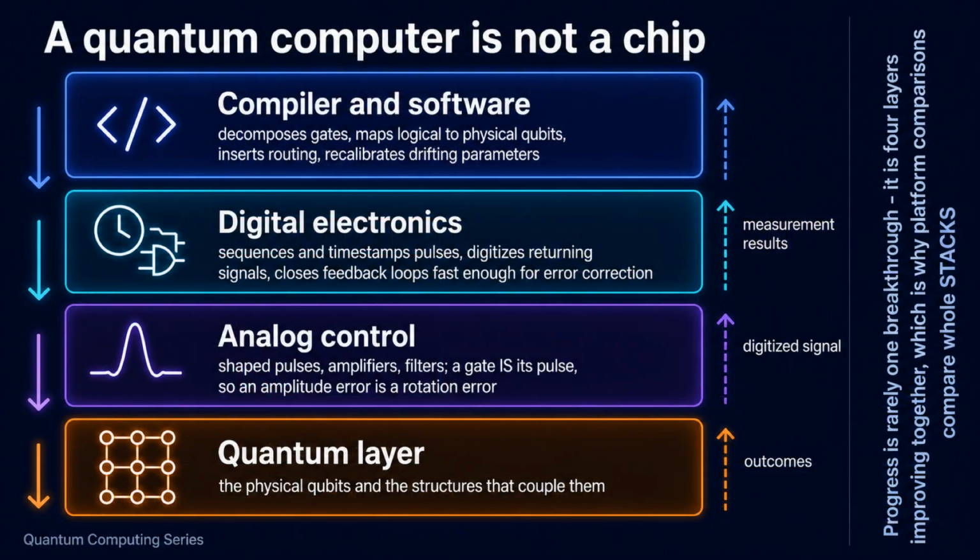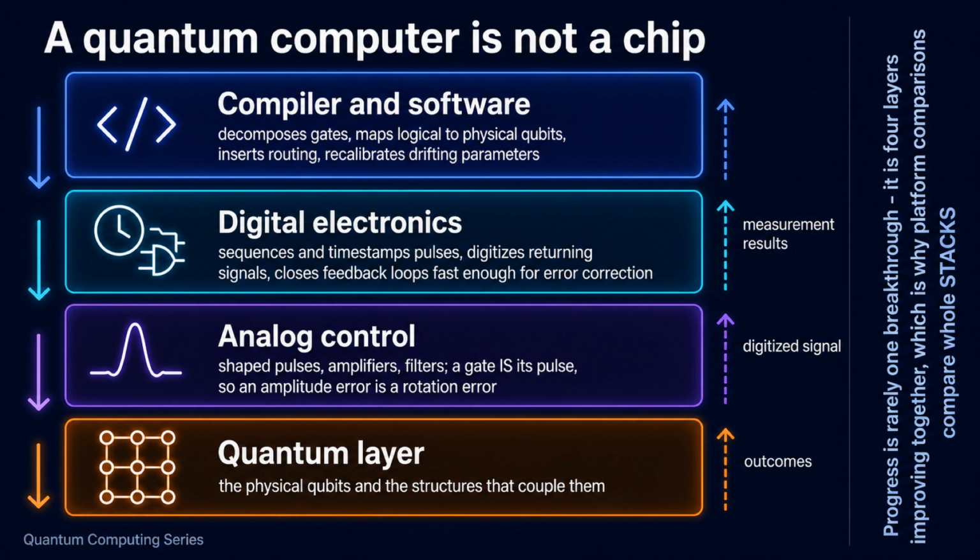A quantum computer is not a chip. It is a stack of 4 layers. At the bottom sits the quantum layer, the physical qubits and the structures that couple them. Above it, the analog control layer turns an abstract gate into a physical stimulus, a shaped pulse or a voltage waveform, because a gate is its pulse. A rotation angle is set by a pulse area, so an amplitude error is a rotation error. The digital electronics layer sequences those pulses and closes feedback loops fast enough for error correction.